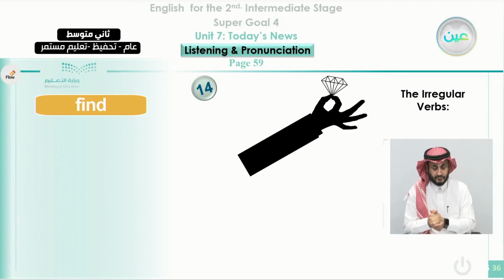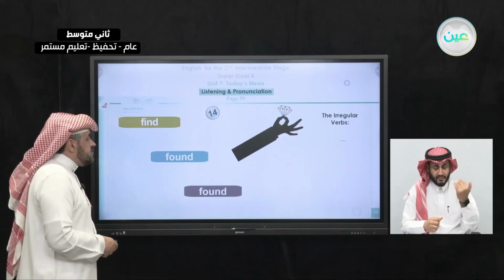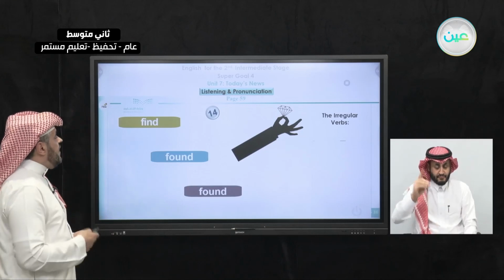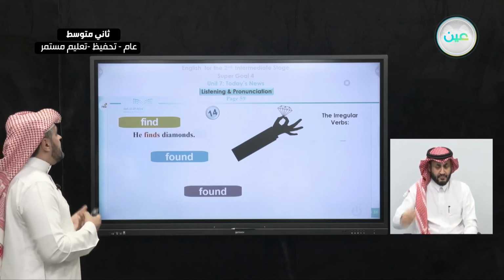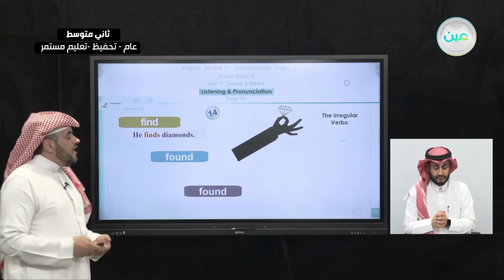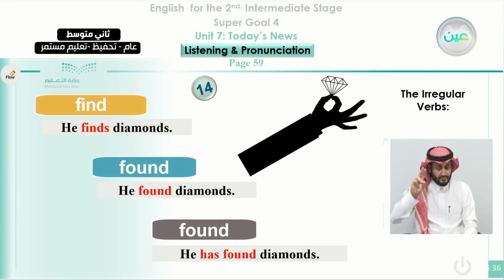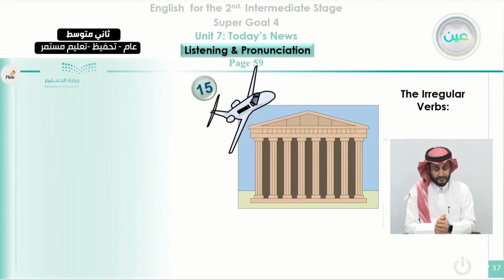In number 14, find. In the past, we can use it as found, and in the past participle can be used also as found. We talk about somebody saying he finds diamonds. That is a regular thing happens. And in the past, we can say he found diamonds. And if we talk about the action, regardless of the time, we say he has found diamonds. The last verb here is fly.